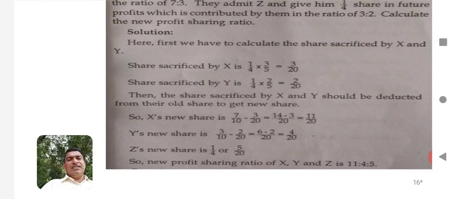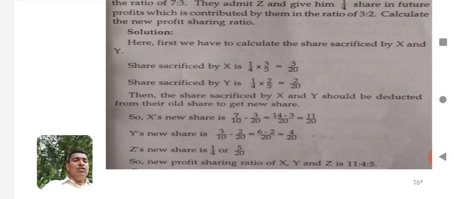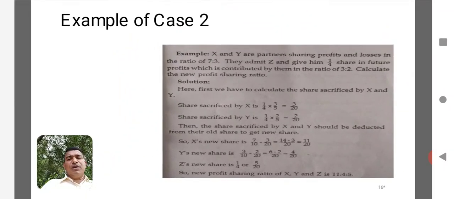In the sense, 7/10 is the old share. Now 3/20 is the sacrifice. We will get the value, that is 11/20. Then Y is the new share. Here again 3/10 is the old share minus the sacrifice, that is 2/20. The value will be 4/20. Z's share is already given, that is 1/4. It can be taken as 5/20. So the ratio will be 11:4:5. This is the way we have to follow for the purpose of calculating the new profit sharing ratio under case